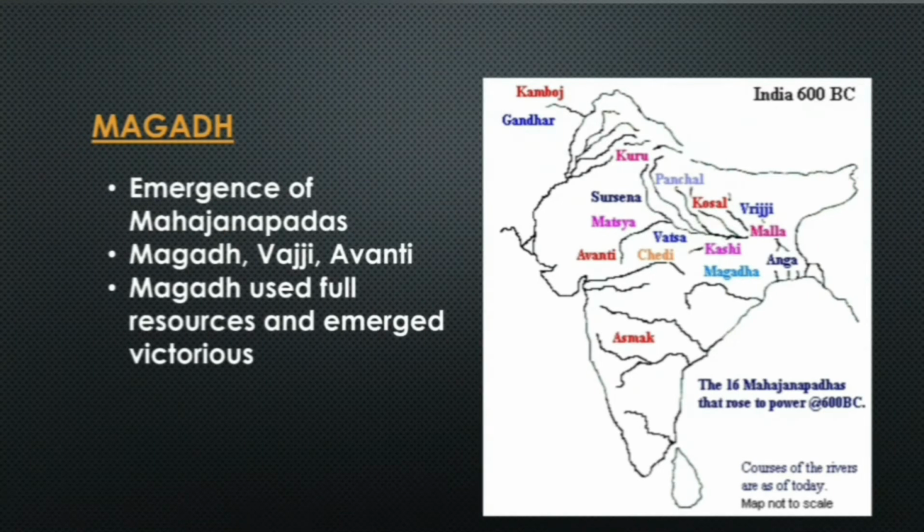Out of these 16 Mahajanapadas, Magadh emerged victorious by utilizing its natural resources in an adequate manner.